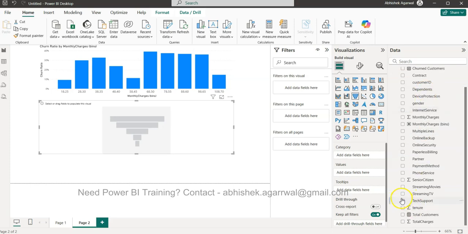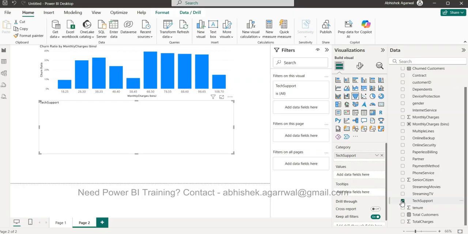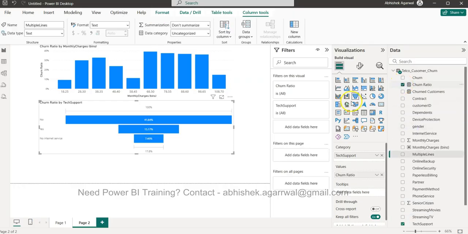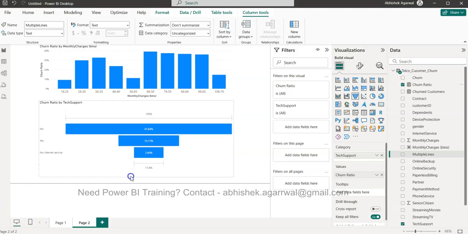So we have tech support. I think it will be only yes and no, so maybe it will not be a good chart for this. Okay, so yes, no, and no internet service. Yeah, so this is also another chart which gives a good indication that the customers who are not using the tech support, it's 41.6. Those who are using it, it's less, and those who don't have the internet service, it's pretty less.